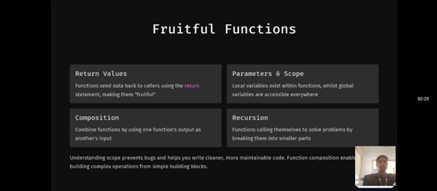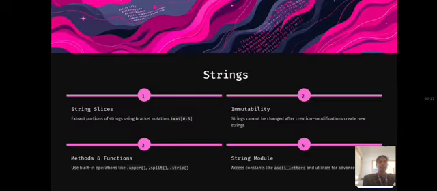And next, we will continue with strings. A string in Python is a sequence of characters used to represent text. Strings are an immutable data type, meaning that once a string is created, its content cannot be changed directly. Any operation that appears to modify a string actually creates a new string.